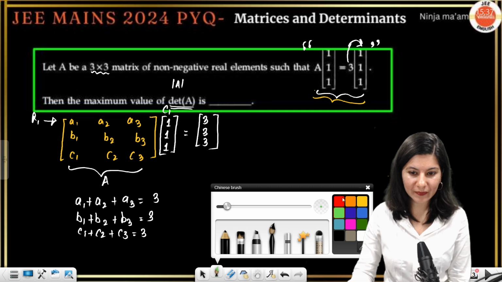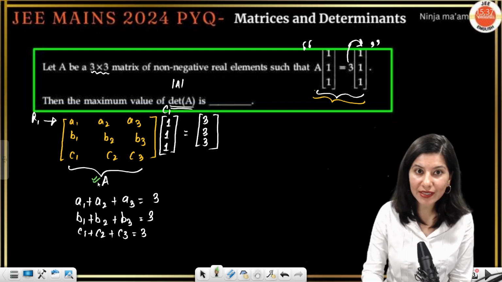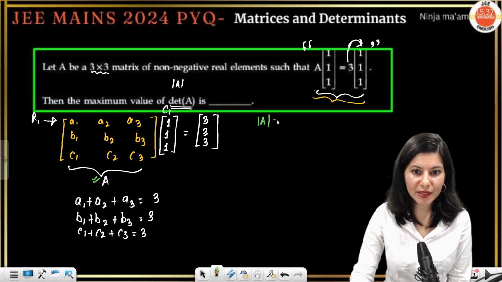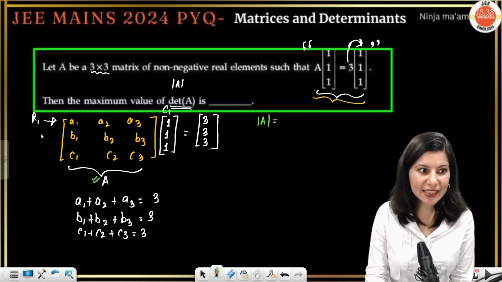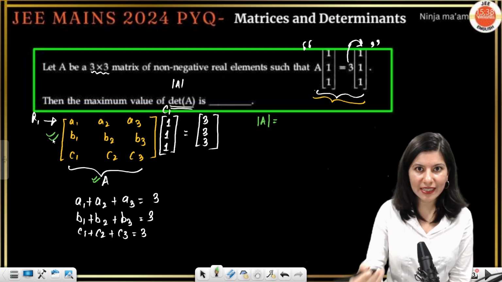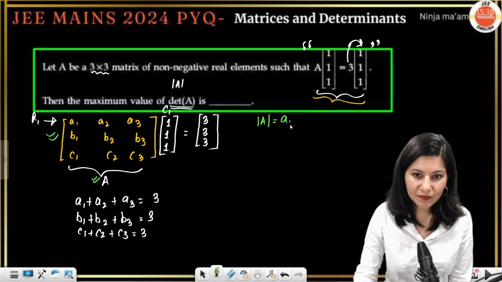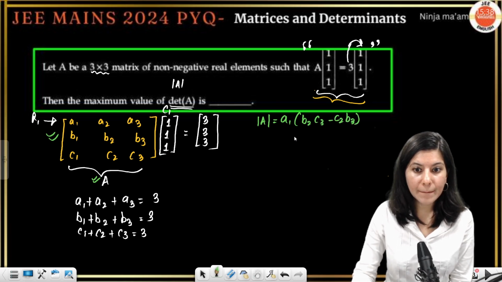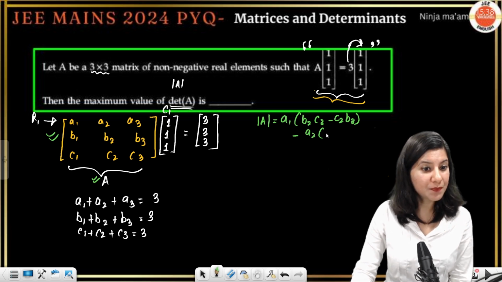Okay. All right. So now we are looking for determinant A. Using this matrix A, you can see on your screen, I will calculate the value of determinant A. So determinant A from this very matrix A will be equal to, let us expand this matrix row wise. So A1, that is going to be B2C3 minus C2B3, minus, we are having A2 and we'll be having B1C3.